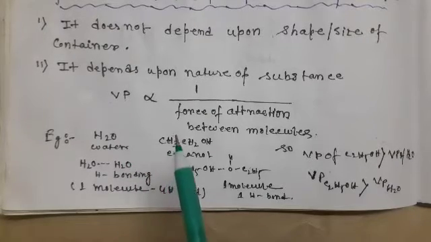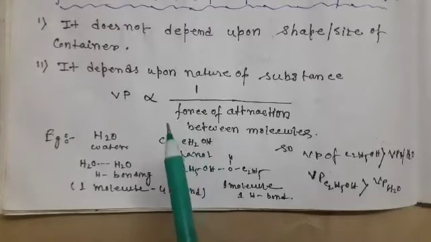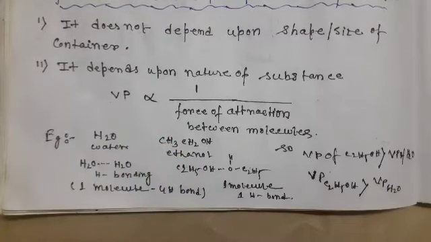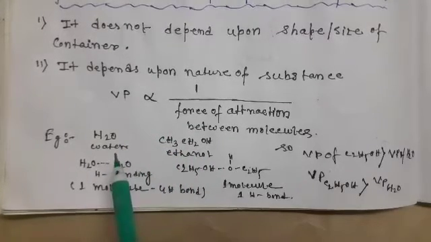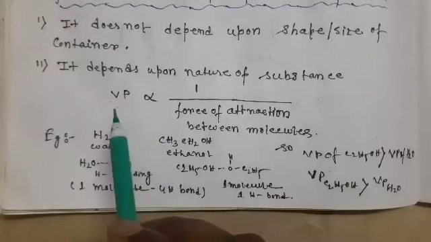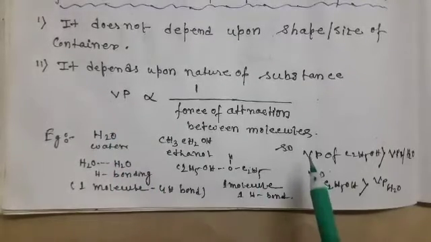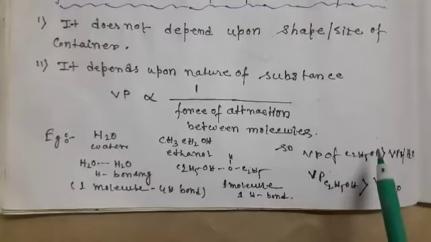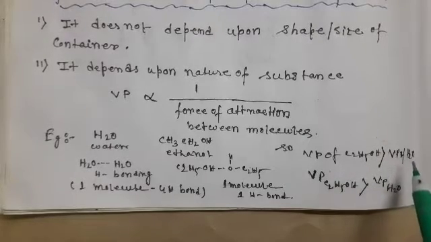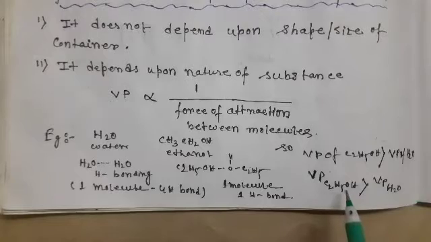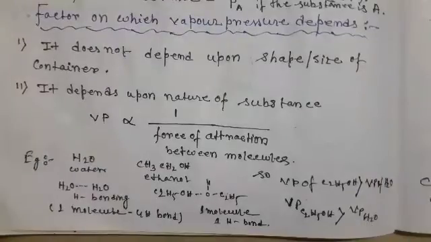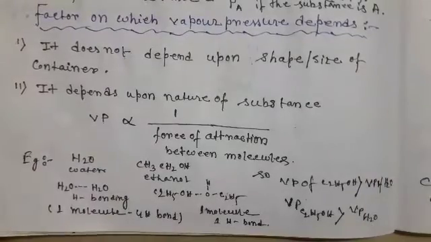That is why the vapor pressure of water decreases. In case of water, the force of attraction between molecules increases, so vapor pressure decreases. So we can write that the vapor pressure of ethanol is greater than the vapor pressure of water. That is Vp of C2H5OH, ethanol, is greater than the vapor pressure of H2O, water. Vapor pressure depends on the nature of the substance.